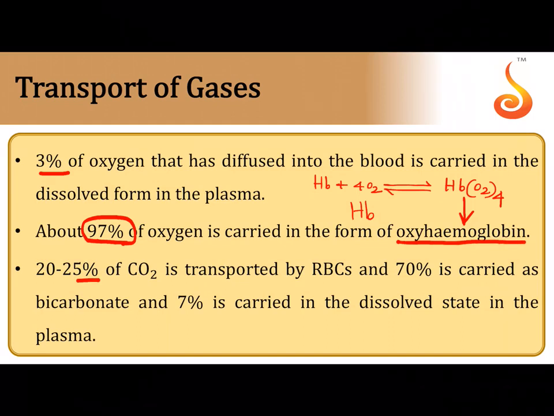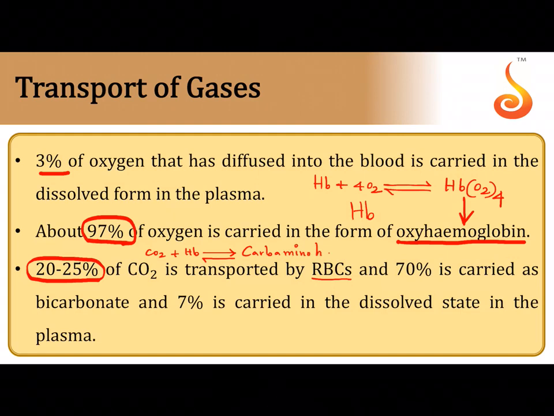What about carbon dioxide? Only 20 to 25% of carbon dioxide is transported in RBC. Now, when carbon dioxide is combining with hemoglobin, it forms a special complex in an irreversible reaction, which is referred to as carbamino hemoglobin. Okay, so it is not carboxyhemoglobin. Carboxy is because of carbon monoxide, but here I'm talking about carbon dioxide.